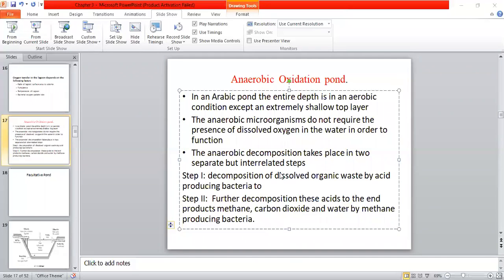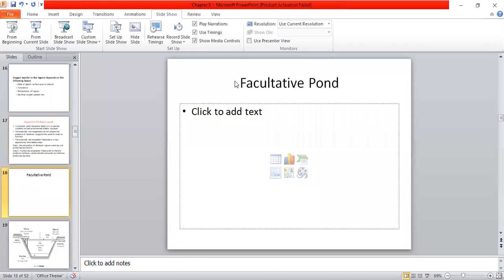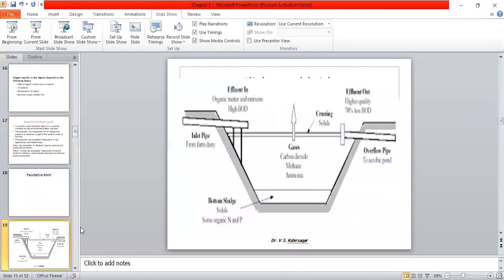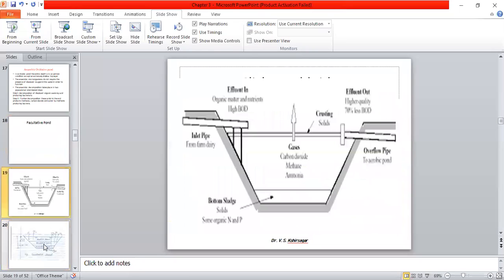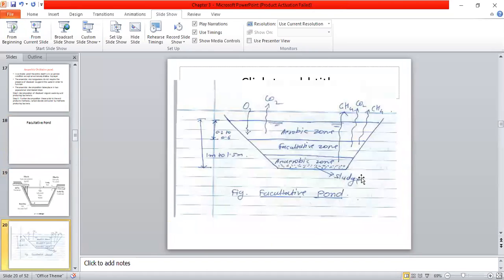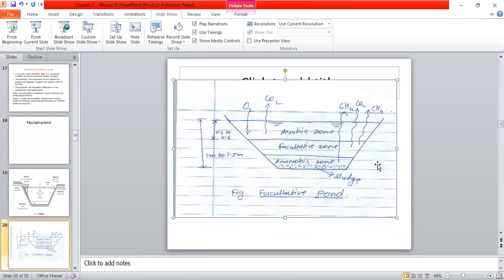Okay, now we'll go to the next point, that is the facultative pond. It is interesting, what is the facultative pond? You can see a facultative pond figure here, or if you want to draw this, it will be fine to draw a facultative pond in which three different bacteria will work together.